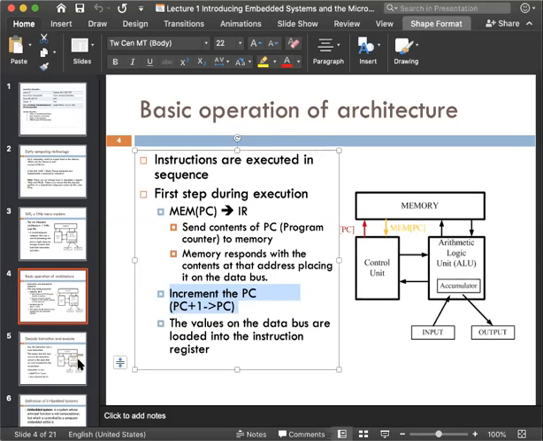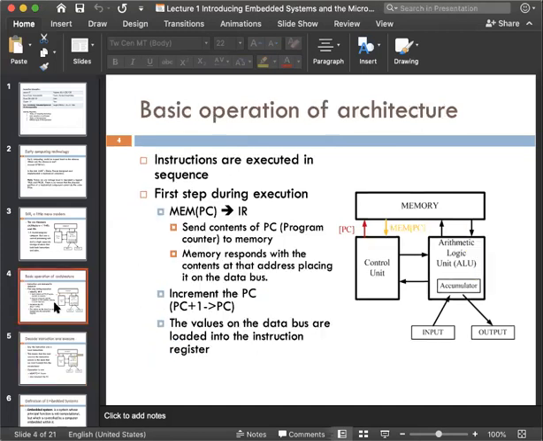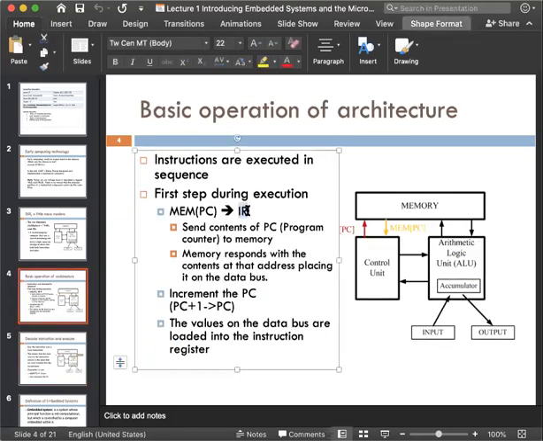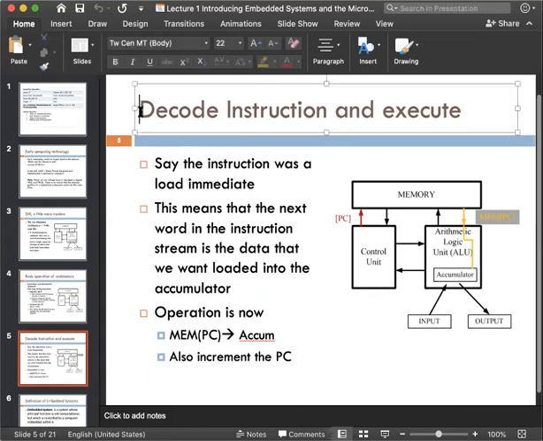Next, after getting the instruction, you can see the instruction register already has the instruction. All the instructions will be in our language, for example, open slide, play the music. So it has to be decoded, meaning whatever language the instruction is in, it will be decoded into 0 or 1.